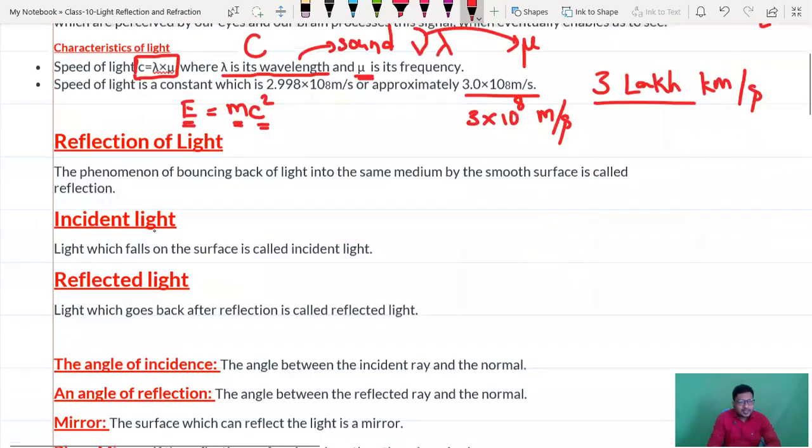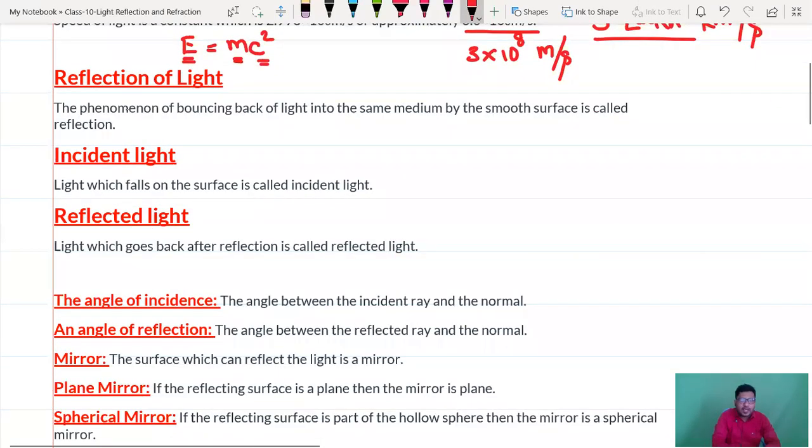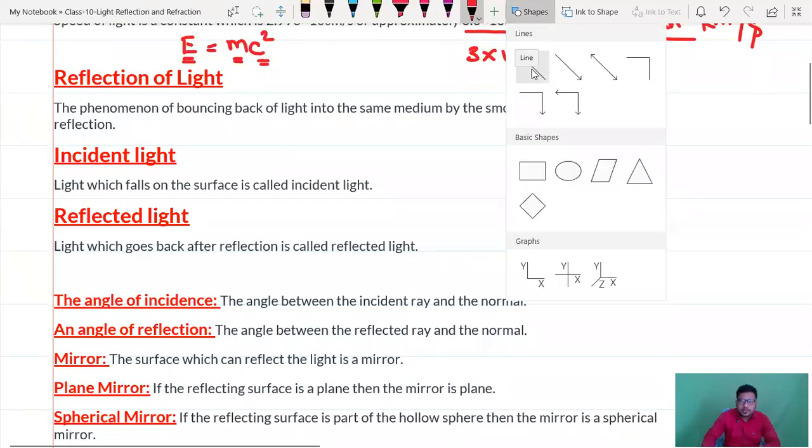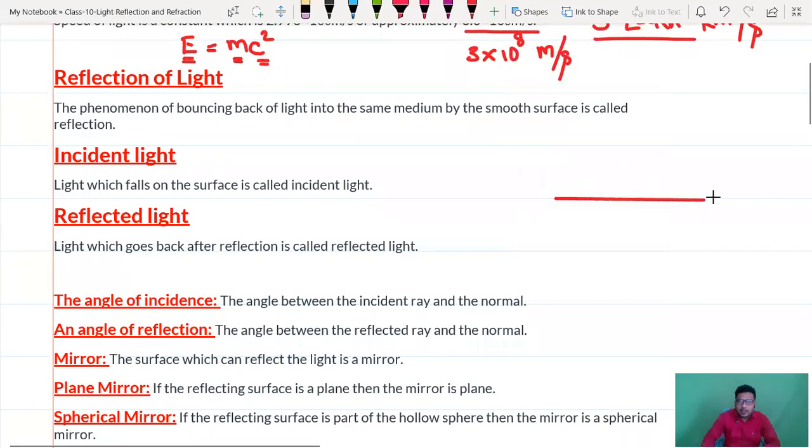Next, reflection of light. We saw this yesterday. What is reflection? The phenomenon of bouncing back of light into the same medium by a smooth surface is called reflection. If you take a mirror, it has two sides, front side and back side, simply the reflecting side and the non-reflecting side. If you draw it like this, this is the indication for the non-reflecting side, which is the painted side.